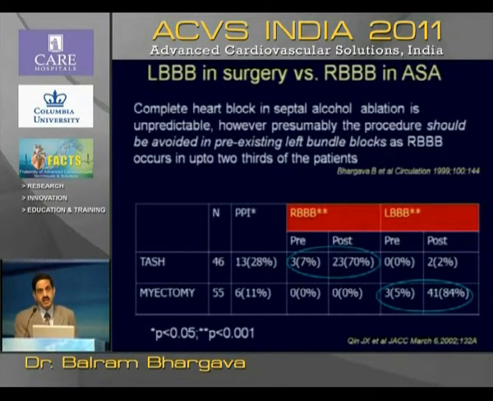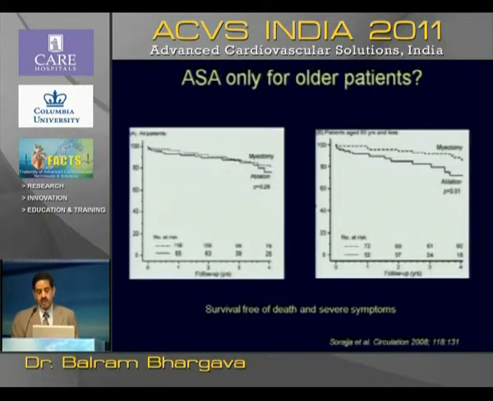So if there is pre-existing right bundle branch block, then alcohol ablation is a wiser thing to use, and myomectomy should not be done. There have been some studies which have shown that the benefit in mortality is more in patients who are older as compared to myomectomy, or it is similar when all patients are taken.